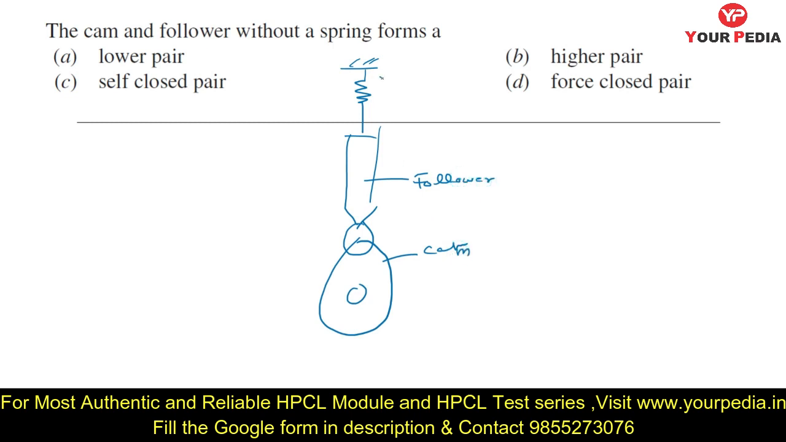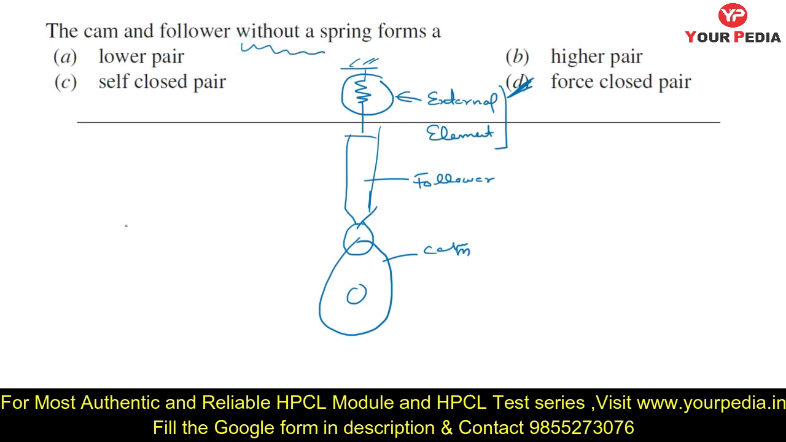So by using an external element, you are making the contact between this cam and follower. If you are using an external element to make the contact, then that type of pair is called a forced pair. But here it is given without a spring.